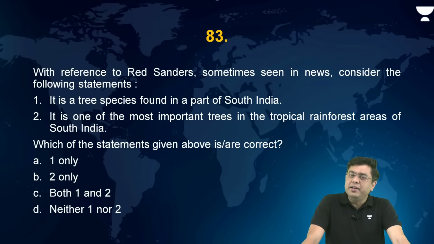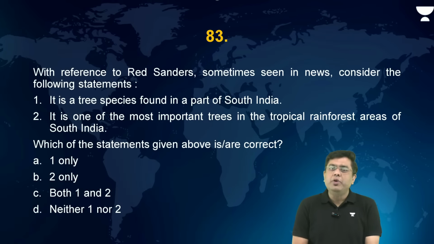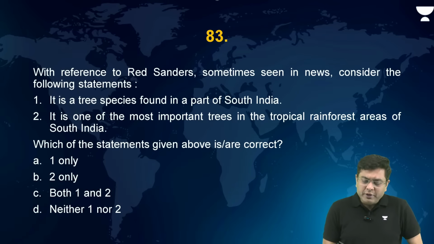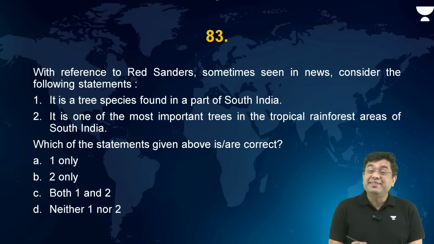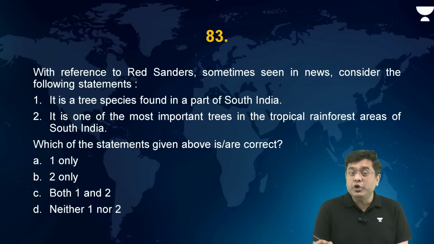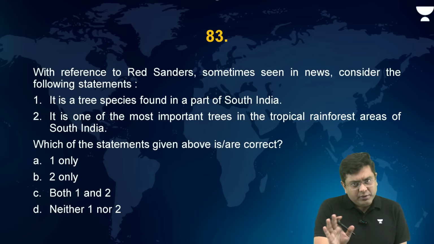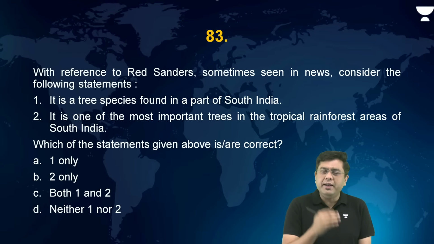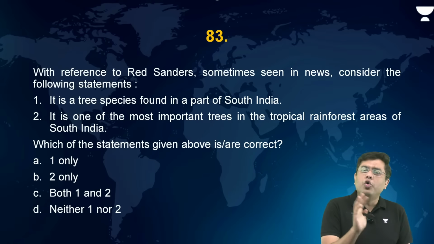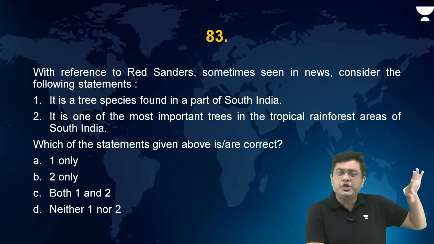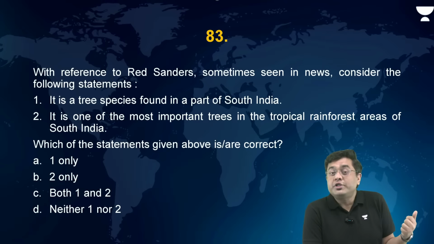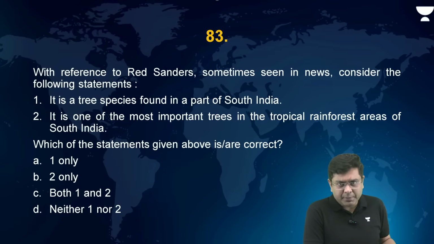With reference to red sanders, sometimes seen in the news, consider the following statements. It is a tree species found in the southern part of India. It is one of the most important trees in the tropical rainforest areas of South India. Now, red sanders is a tree which is always in the news. As per IUCN, it requires protection and is put under the endangered category. It is often shifted between vulnerable and endangered from one year to the other owing to large-scale smuggling. This tree is smuggled into East Asia and Japan for acoustic instruments, furniture, and other purposes as well.